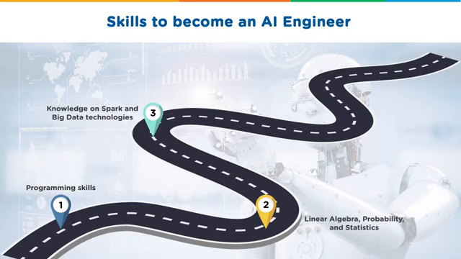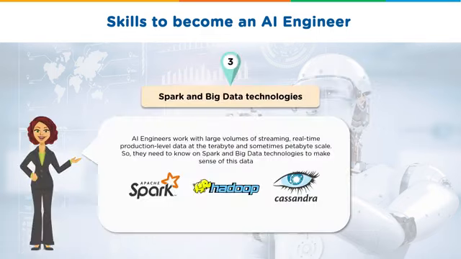The third skill required is knowledge about Spark and big data technologies. Since AI engineers work with large volumes of data, which could be streaming or real-time production level data in terabytes or even petabytes, they need to know about Spark and other big data technologies to make sense of this. Along with Apache Spark, you could also use other big data technologies like Hadoop, Cassandra, and MongoDB.